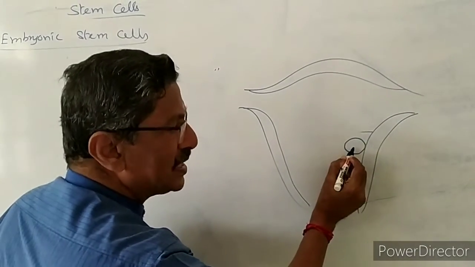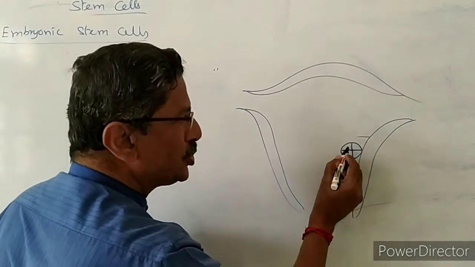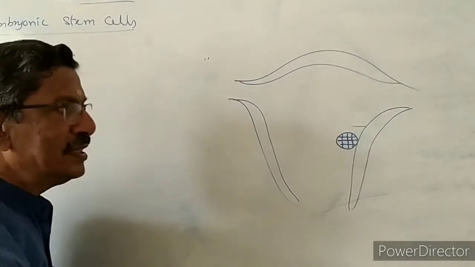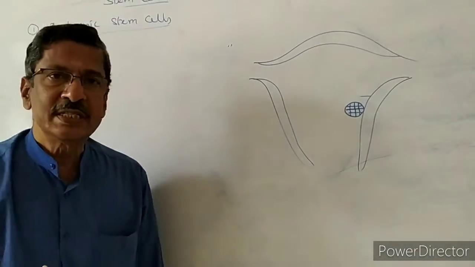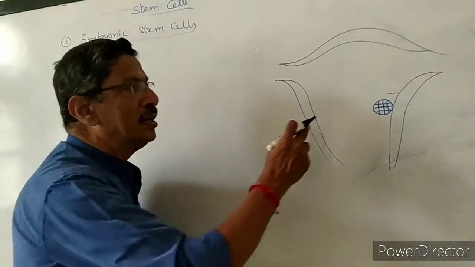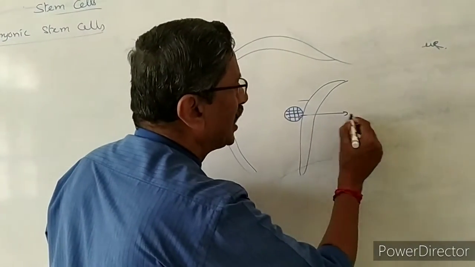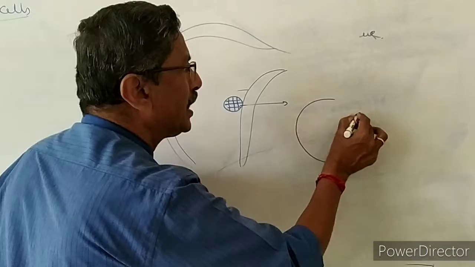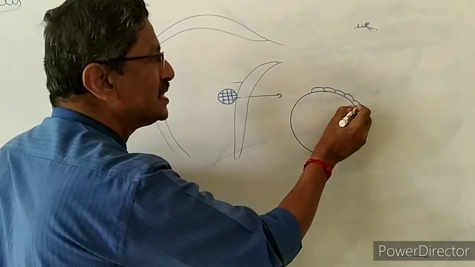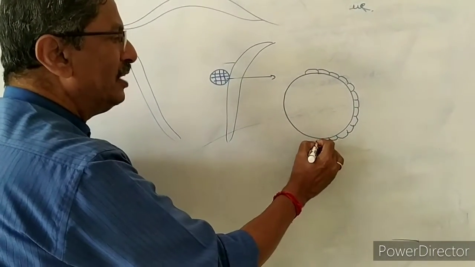Now first, the zygote is one cell. One cell divides into two, two cells divide into 4, 4 into 8, 8 into 16, like that keep on doubling. This multiplication of the cells of the zygote is called cleavage. At the end of cleavage, a hollow spherical ball-like structure is formed with a single layer of cells at the outer region. That means the cells are undergoing differentiation.